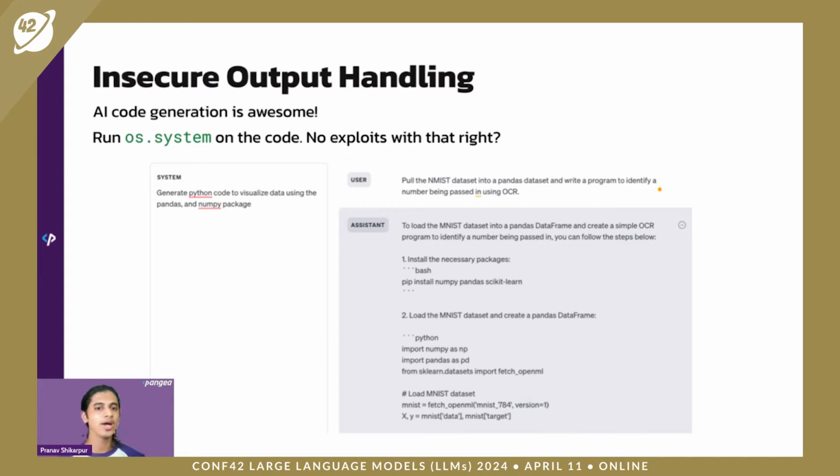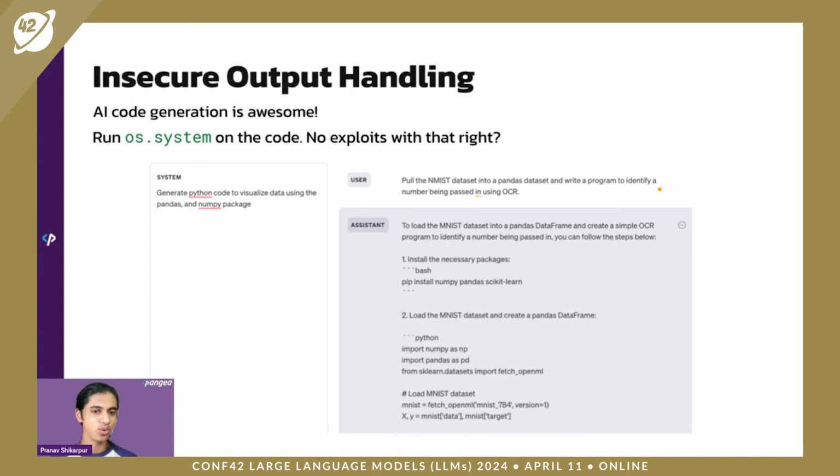But what happens when I rely on it completely? So I could build an LLM app that takes in an English command and generates code, and I run os.system in Python, for example, to execute a piece of Python code. And the issue with this is, it might execute fine. For example, over here, I said, generate Python code to visualize data using pandas and NumPy package, and I gave it a problem statement to generate from. And I could have run this on the host process, and that would be absolutely fine.